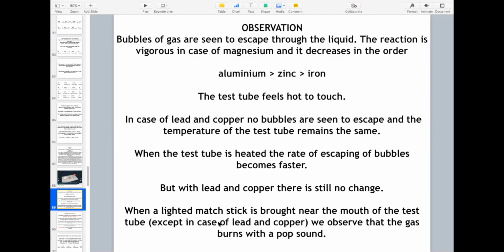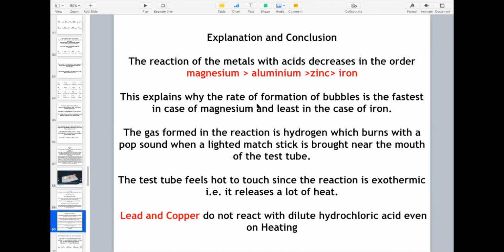When a lighted matchstick is brought near the mouth of the test tube, except in case of lead and copper, we observe that the gas burns with a pop sound because that is hydrogen gas. And what is the explanation of this?